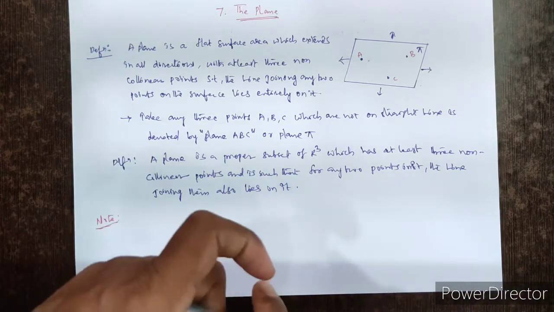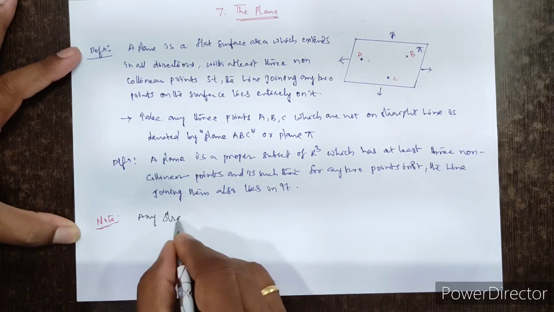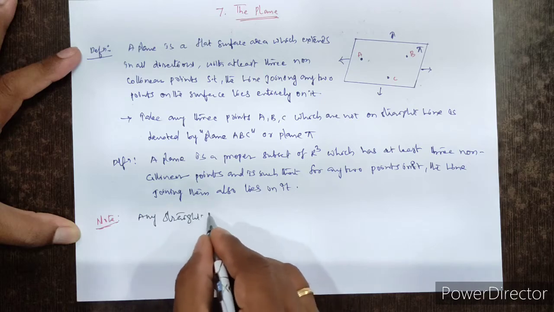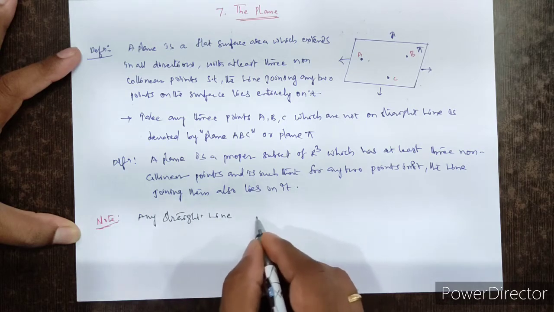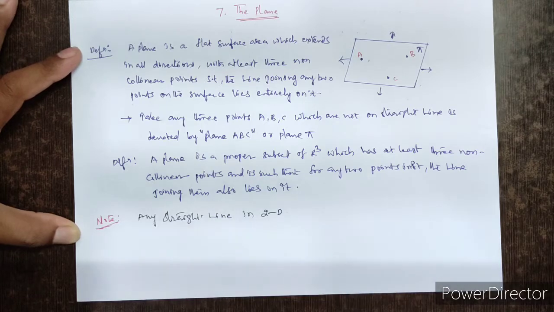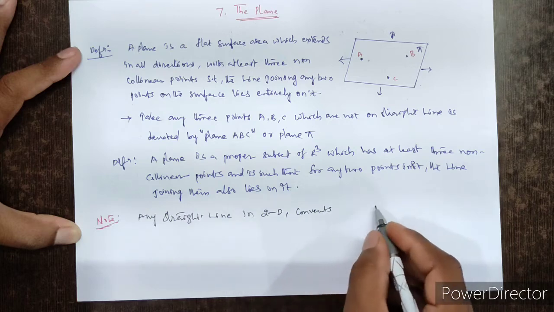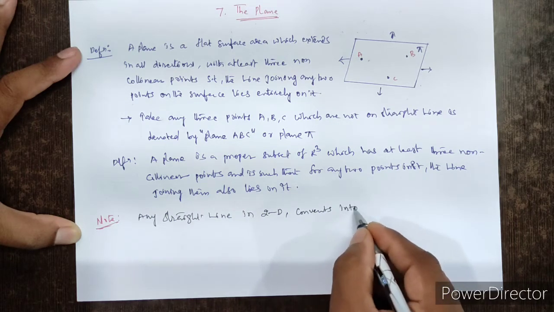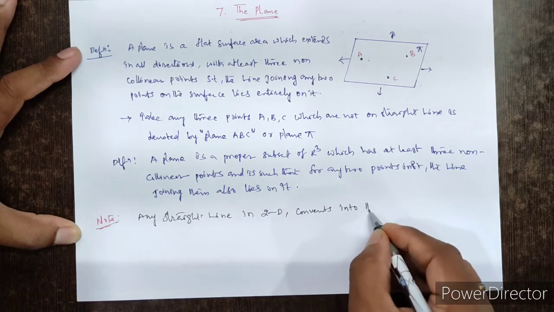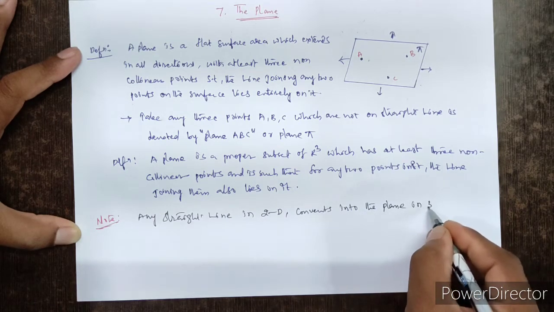Note, any straight line in 2D converts into the plane in 3D.